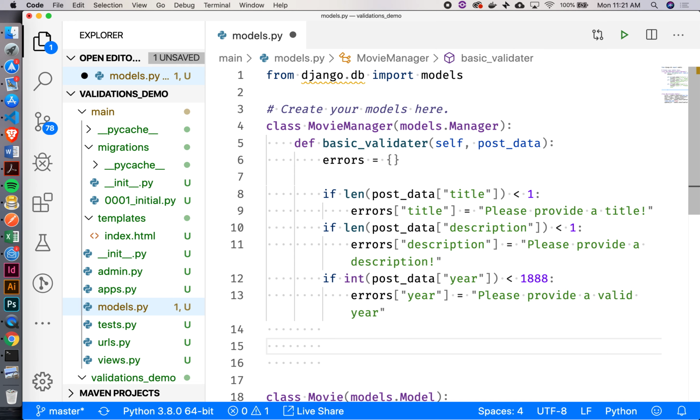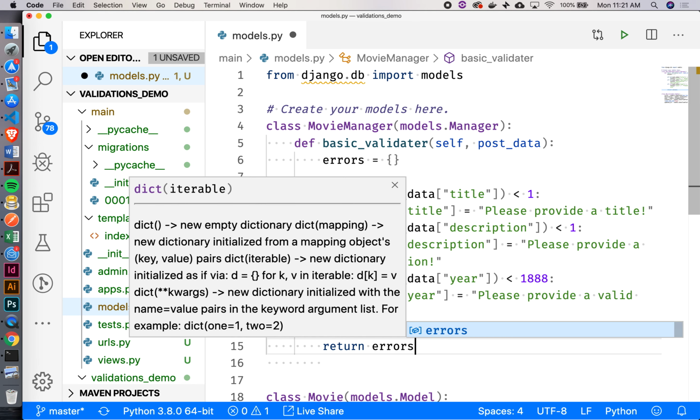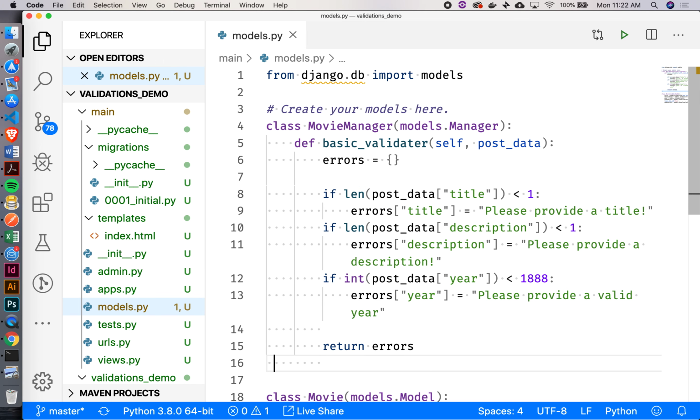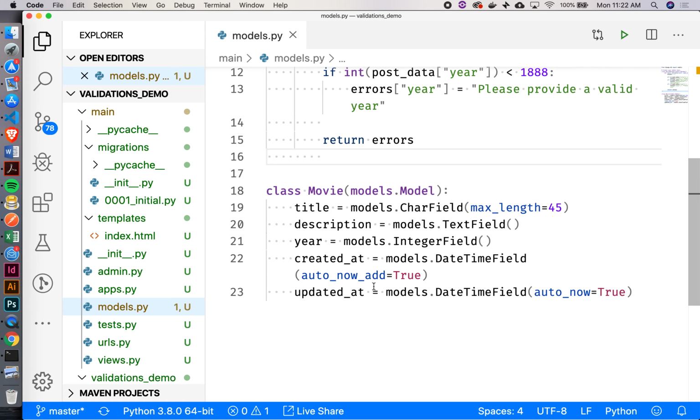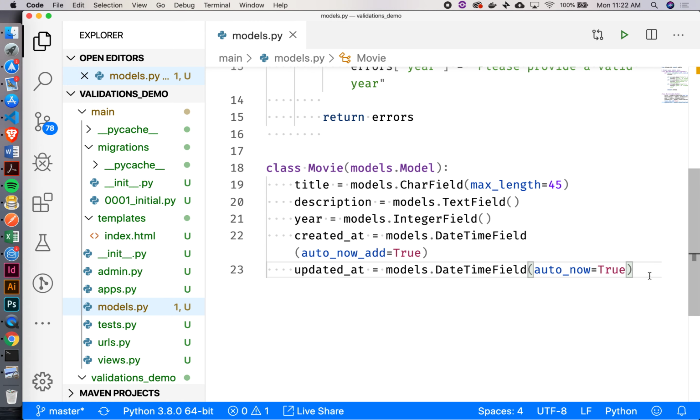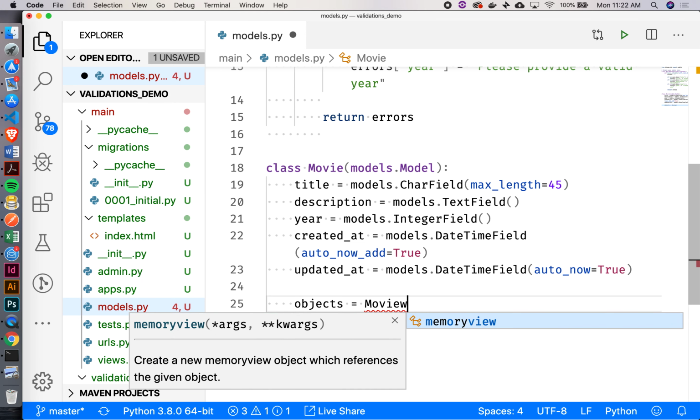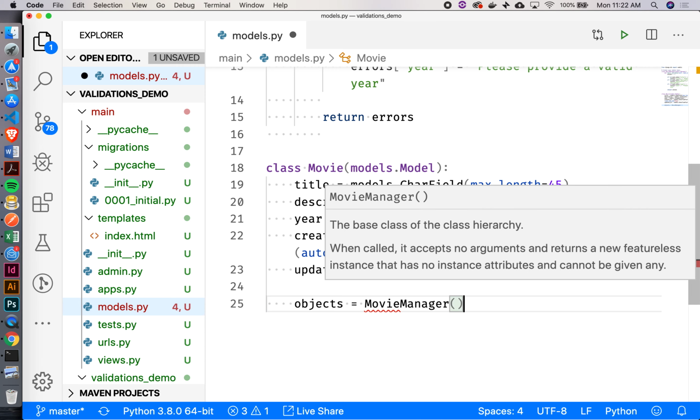And then at the end of this function, I want to return back this errors dictionary that we got. So I'll say return errors. Now, in order for me to actually connect this to my movie class, I need to come down to my actual movie class and say objects equals movie manager.